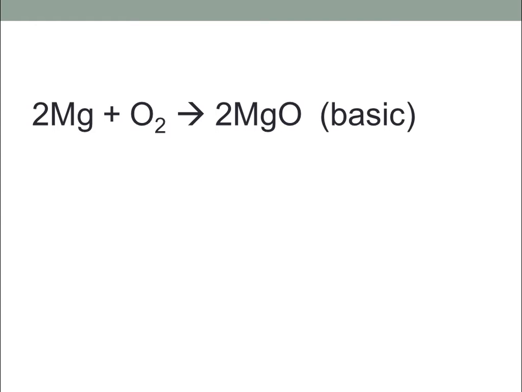Okay, so this is all about the oxidative process, because we know burning, combustion is a kind of oxidative process. Basically, whenever magnesium reacts with oxygen, that is combustion or burning. It burns with a dazzling light, like a sparkler burns on Diwali. This gives a basic oxide, that is magnesium oxide. Okay, come to the next.